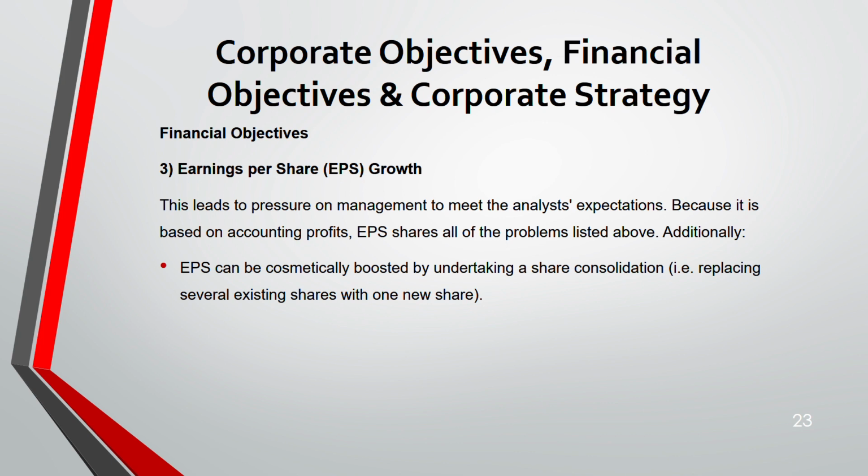Let's say 5 for 1. Those 5 you combine and make into one share. So 5 becomes 1, and when you divide something by 1, the number becomes bigger, the EPS. Now I think you are in a better position to understand this. So artificially, temporarily, EPS is boosted up, which is not good. I'm not promoting any kind of those activity. It's unethical.